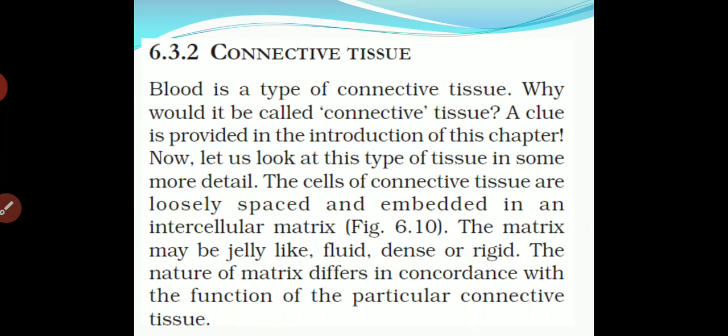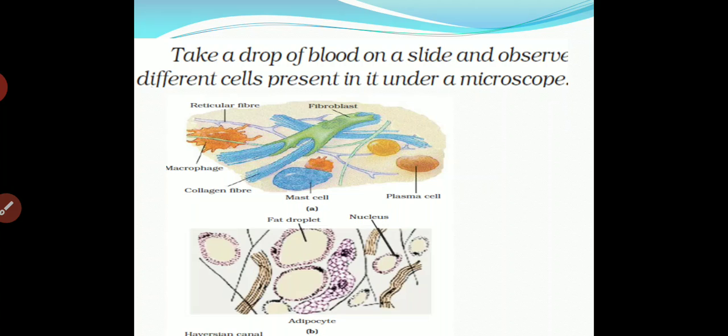Here we have seen one connective tissue, which is blood. Its function is to transport water, different materials and food to the different parts of the body. Here it is given, you can see it. Take a drop of blood on a slide and observe the different cells present in it under a microscope. If we observe blood on a slide with the help of a microscope, you will see that different cells are present in blood.